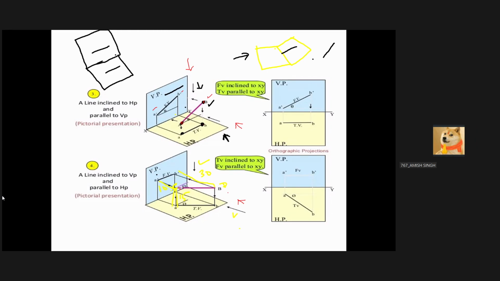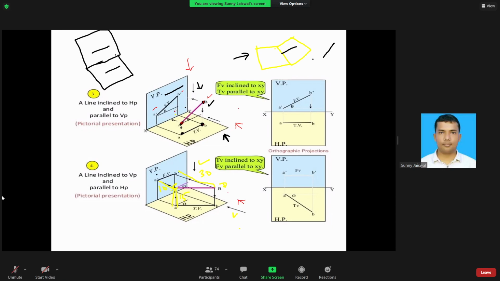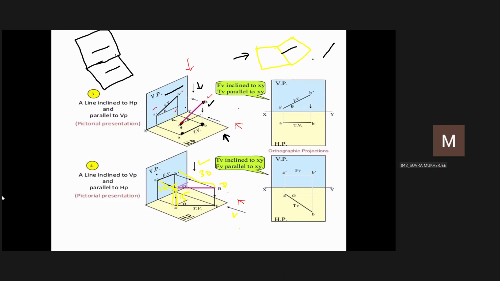I'm telling a simple thing. I have shown you only two possibilities here. Can I say there is one line which is parallel to both the planes? Is that possible? It will be like this. Imagine, sir: is the apparent length shorter when looked at from the front view?